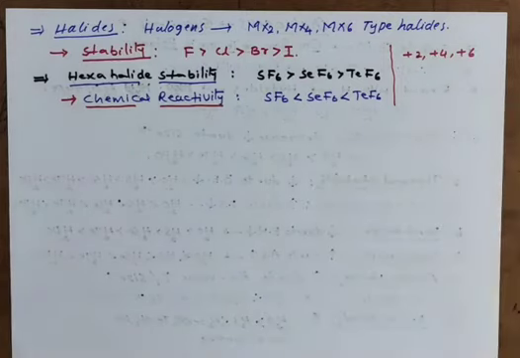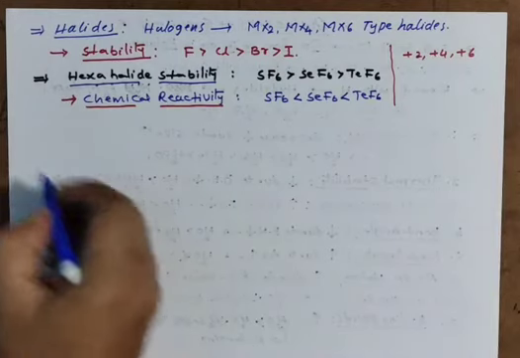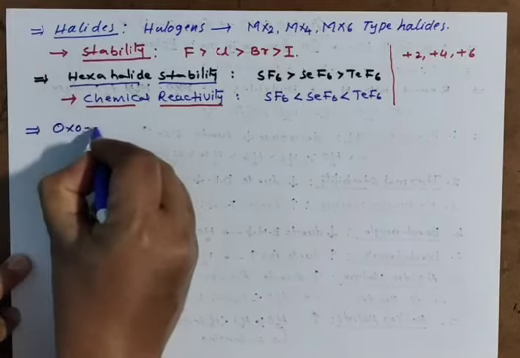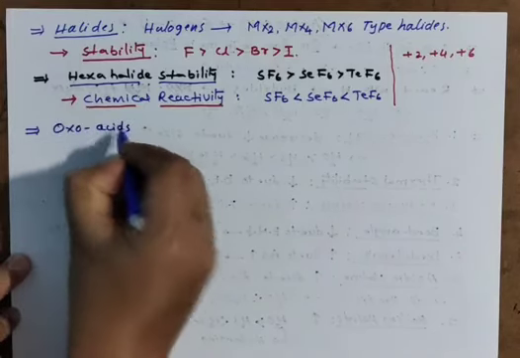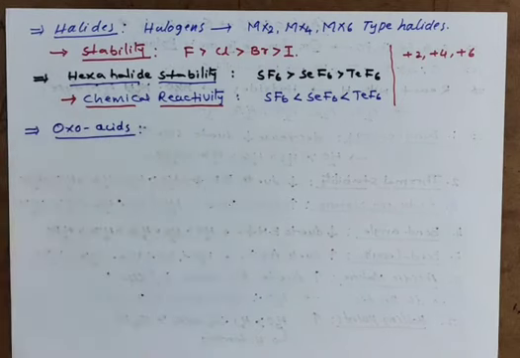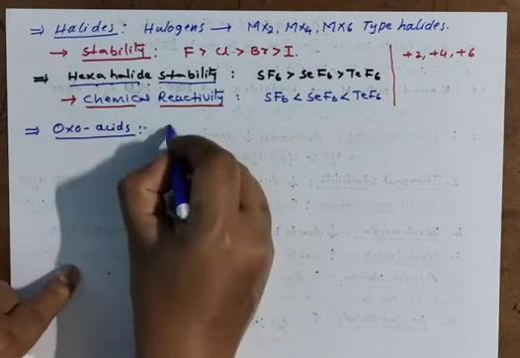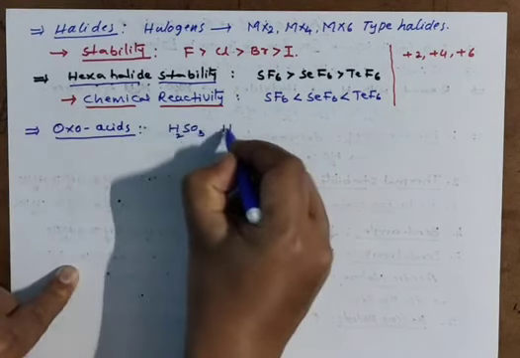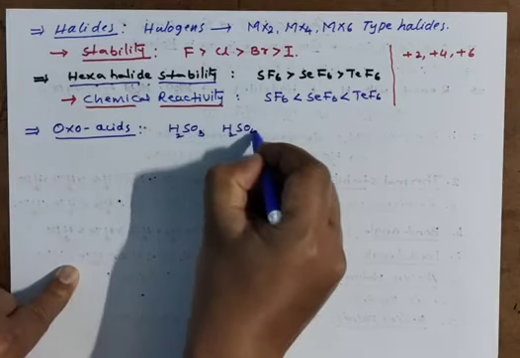Next, another important point we have to discuss here, that is oxoacids. These family members, especially sulfur, form different types of acids like H2SO3, H2SO4.